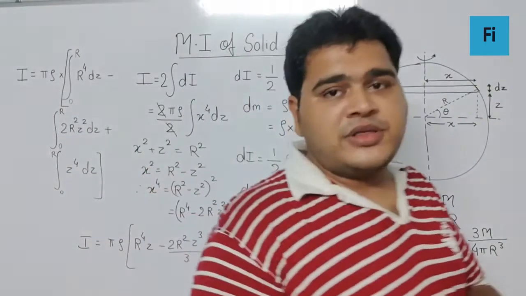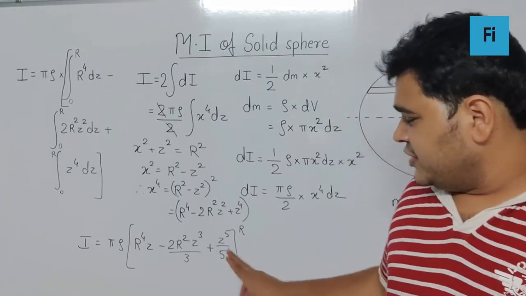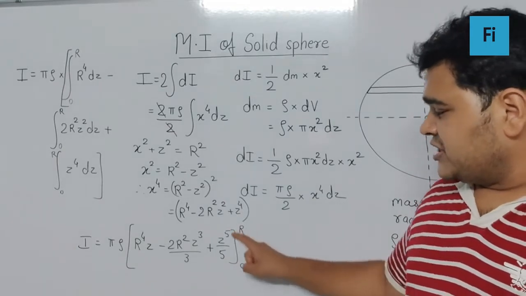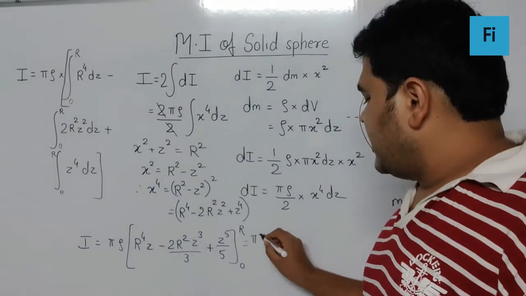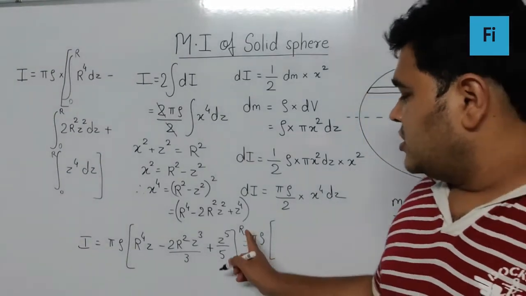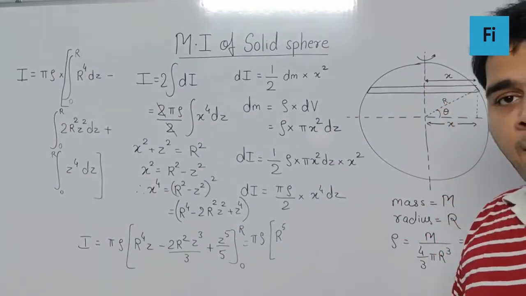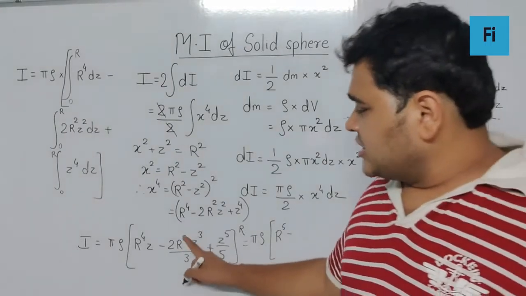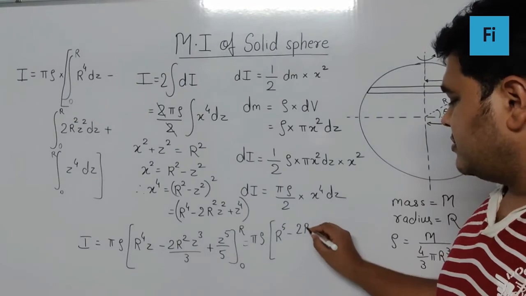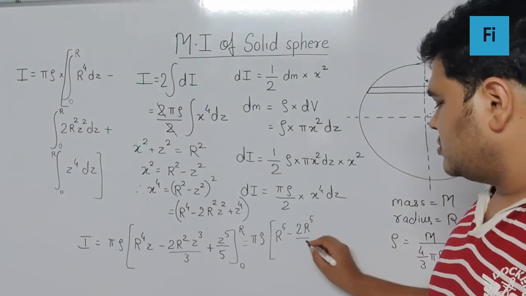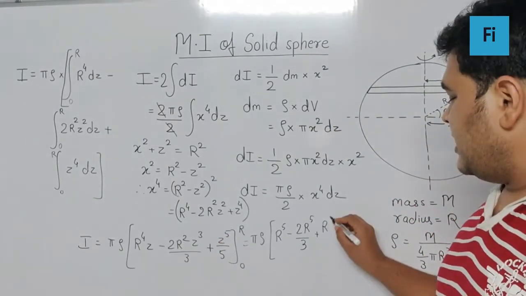Now if you put the lower limit 0, you get 0 over here, 0 over here, 0 over here. That means we should just put the upper limit value, and when we do that we get pi rho into r raised to 4 into r as r raised to 5, minus r square into r cube will become 2r raised to 5 by 3, and lastly z raised to 5 will become plus r raised to 5 by 5.